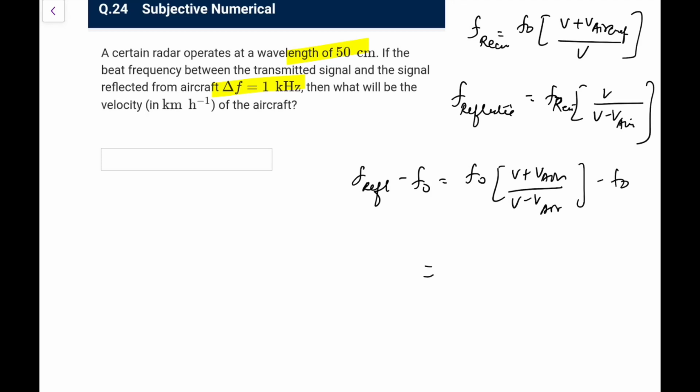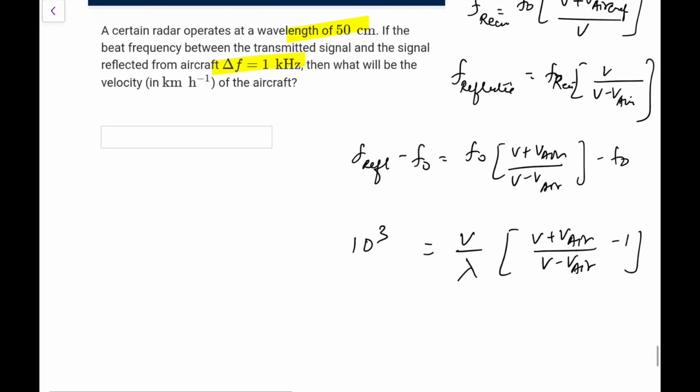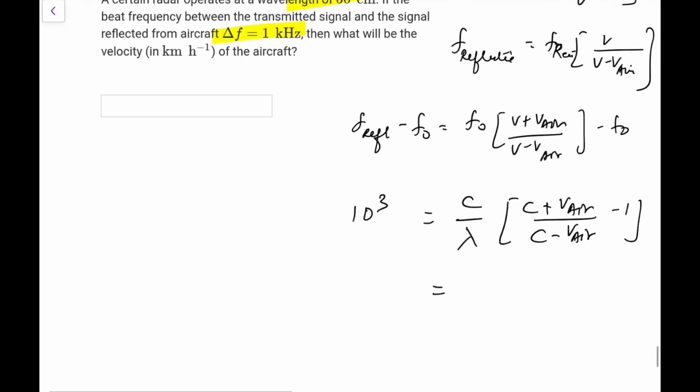And if the speed of the aircraft is not that large, I don't know if we can do that, let me try it. This is 1 kilohertz, that is 10 to the power 3. And what is f naught? f naught we can write as v by lambda, that would be equal to v plus v of aircraft upon v minus v of aircraft minus 1. Then what would be the velocity of the aircraft? Now the radar is operating, so it sends electromagnetic waves, so v would be c. I was wrong, so I was right initially. It would be c, and definitely the speed is going to be very less than c.